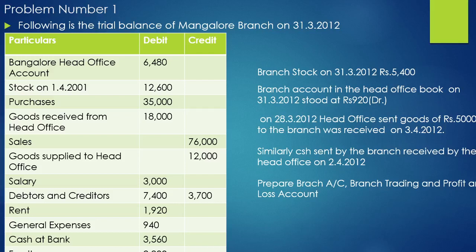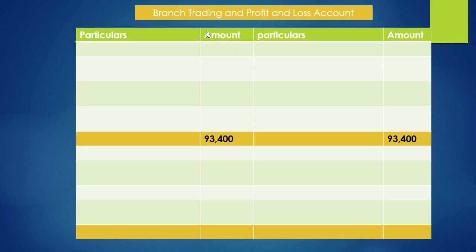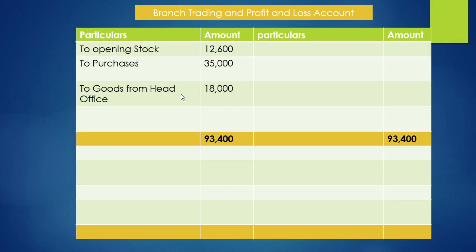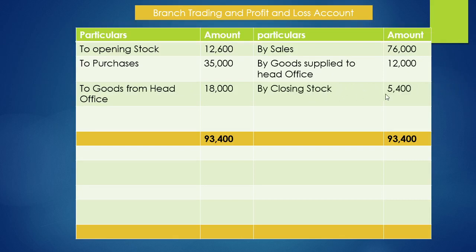Yes, so let us go back to our problem. So from this, we need to prepare branch profit and loss account. Of course, opening stock 12,600, purchases 35,000, goods from head office 18,000, and sales 76,000, goods supplied to head office 12,000, and closing stock they have given 5,400. So the difference or the balance in trading account represents 27,800.